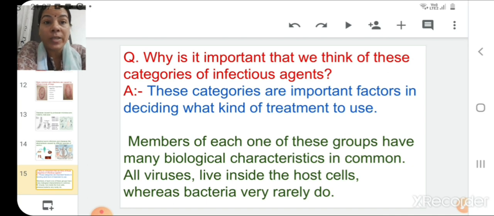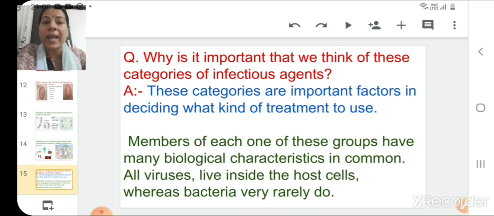Now there is one question, that is, why is it important that we think of these categories of infectious agents? The answer for this question is, these categories are important factors in deciding what kind of treatment we should use for that particular type of disease. Suppose it is an infection of a virus in a patient. In that case, we will give treatment to that patient who is suffering with a viral disease with some different type of medications.